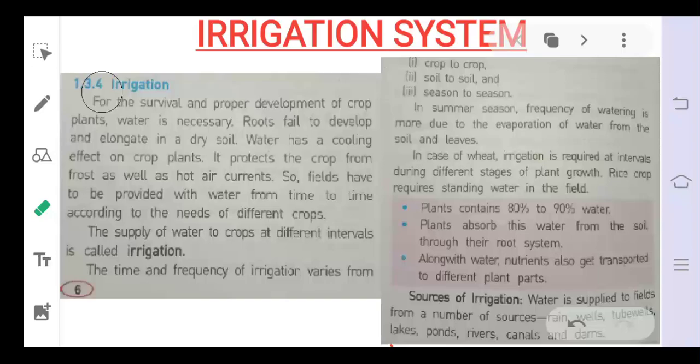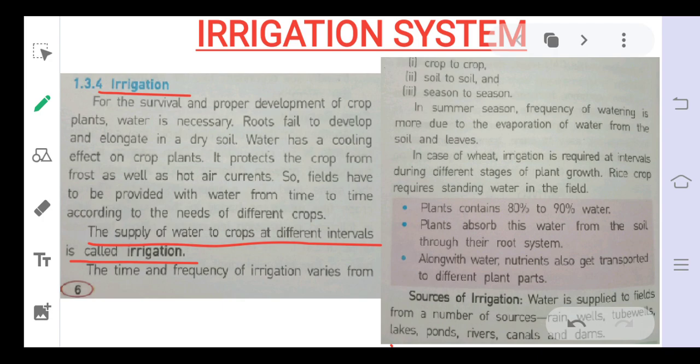Today, we will discuss our next agricultural practice, that is the irrigation system, or irrigation to the crops. So what is irrigation? Irrigation means providing water to the crops at different intervals. The supply of water to crops at different intervals is called irrigation.